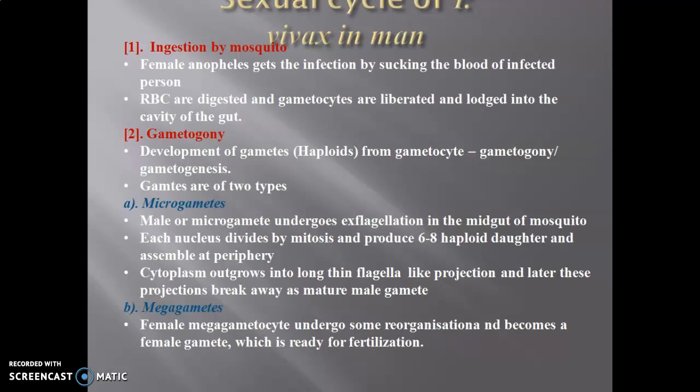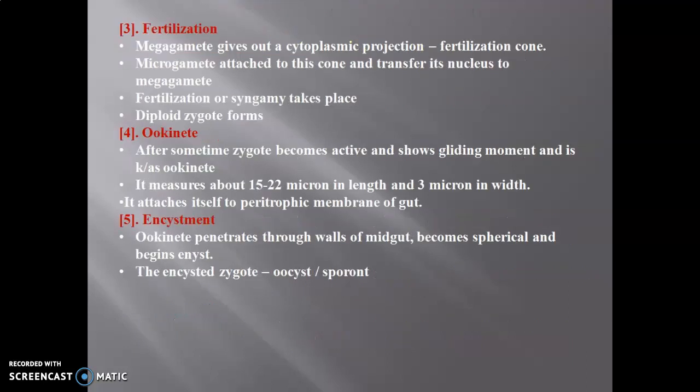then followed by gametogony, where two types of gametes are present. One is the microgamete and the second one is the megagamete. Megagamete behaves as a female gamete, and microgamete behaves as a male gamete. Fertilization occurs. Fertilization cone is formed by the megagamete, where there is fusion of the male gamete, and a